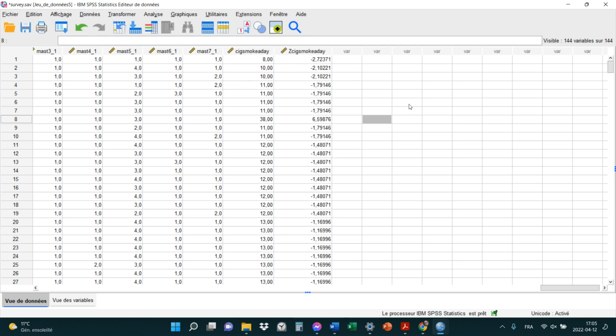All right? And what I can see here is, and this is because I had already asked to organize the variable in terms of ascending order, descending order actually. Okay, I can see that here the person who got 8 is minus 2.7 standard deviations over the mean.